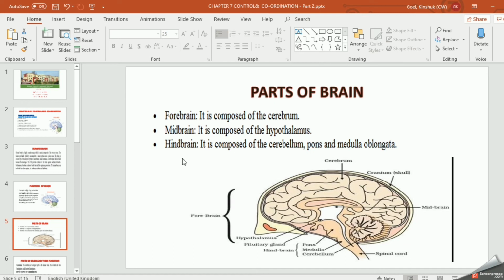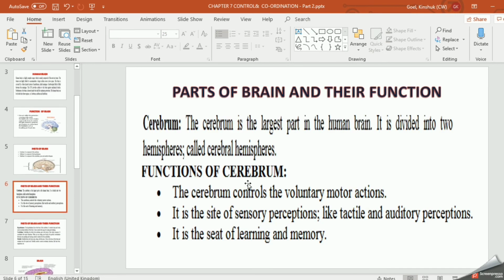So these are the three parts: the forebrain, which is also known as the cerebrum; the midbrain, which contains the hypothalamus; and the hindbrain, which contains three parts: pons, medulla oblongata, and cerebellum. Now I am coming to the functions one by one. Now I am talking about the cerebrum. This is the largest part of the human brain. I'll show you the model of this brain in my next class from my lab, or in the live class also.